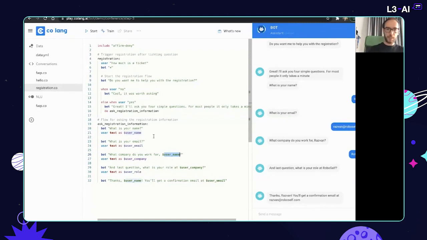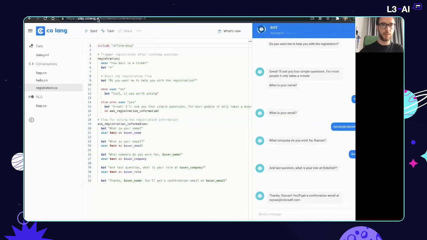So pretty simple. Now, it's rarely the case that things go so smoothly. For example, here we've asked the user a question and we were expecting a yes/no answer. Before we go into that, we haven't yet defined a yes or no intent here. What we've done is use the affirm deny model, and this is defined separately.